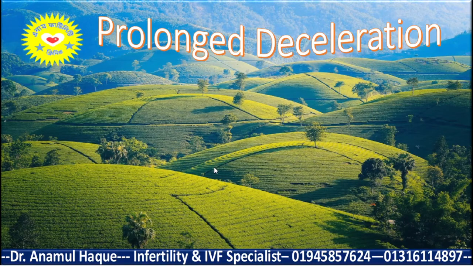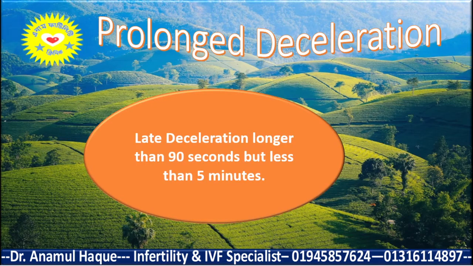And the prolonged deceleration is the late deceleration which is prolonged. That late deceleration longer than 90 seconds but less than 5 minutes is called prolonged deceleration. That means the deceleration that comes after the uterine contraction, but when the uterine contraction passes off, it never returns to the baseline. That's the prolonged deceleration.